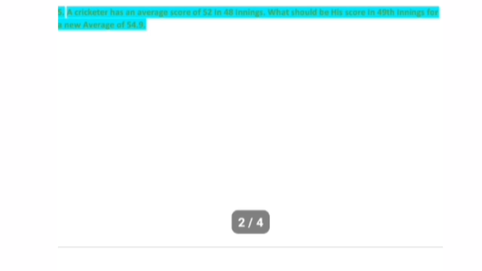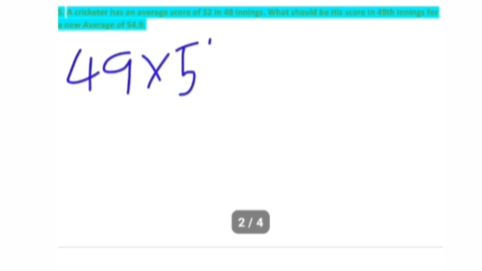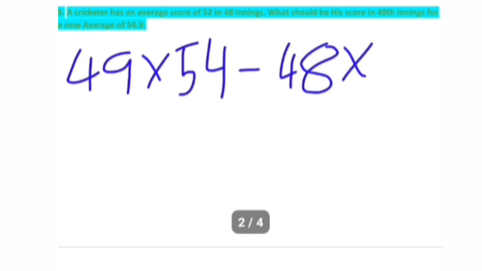So directly, if you want the answer, take 49 innings into the new average minus 48 innings into the old average. So this gives the runs he will get in the 49th innings. Do this kind of calculation smartly, okay, so you will get an easy answer.